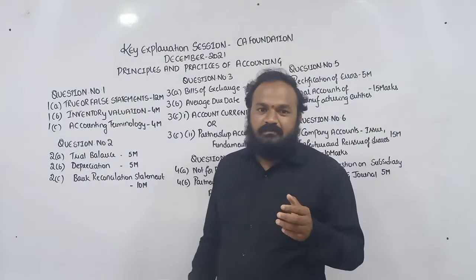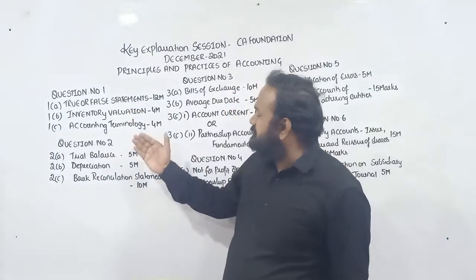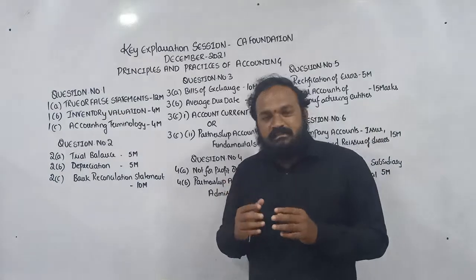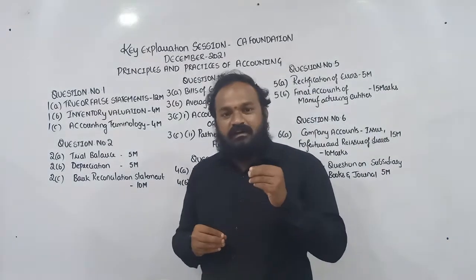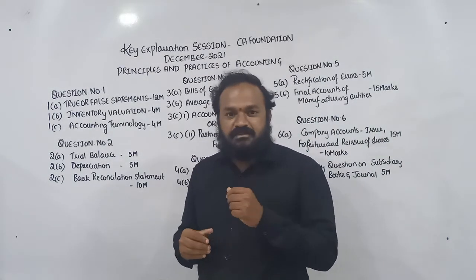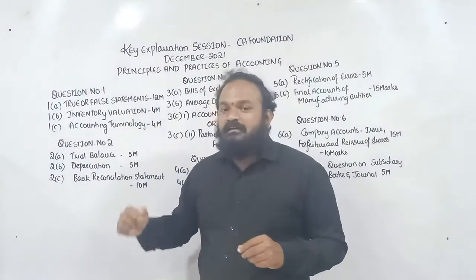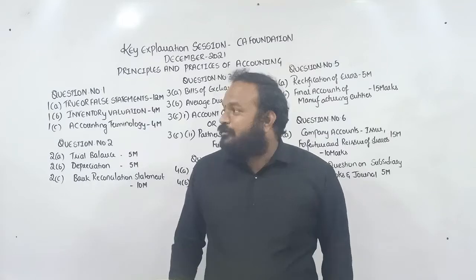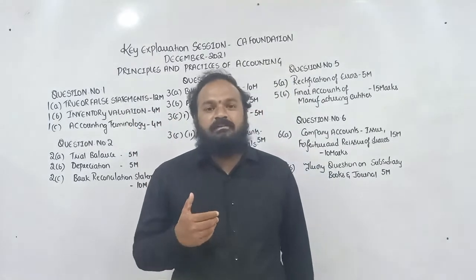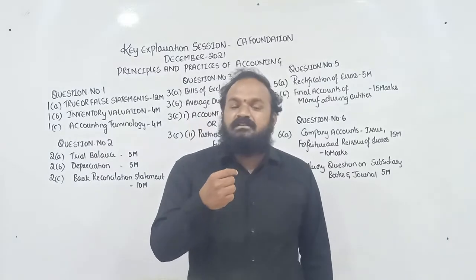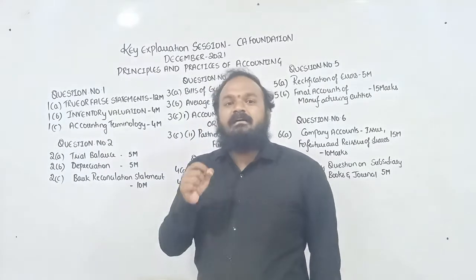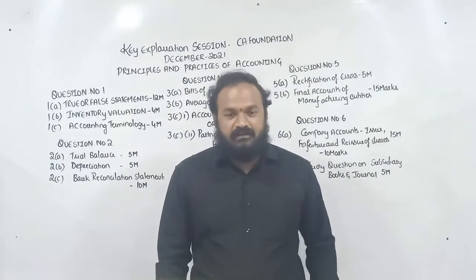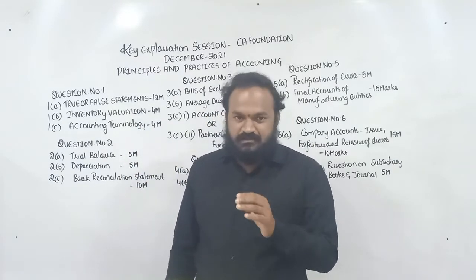As you are all aware, boys and girls, the question paper comprises 6 questions. Question number 1 is the compulsory question, which comprises 3 subparts. 1A is the question on true or false statements along with a proper reason, and 1B is on computation of closing stock using the weighted average method by preparing a store's ledger account.